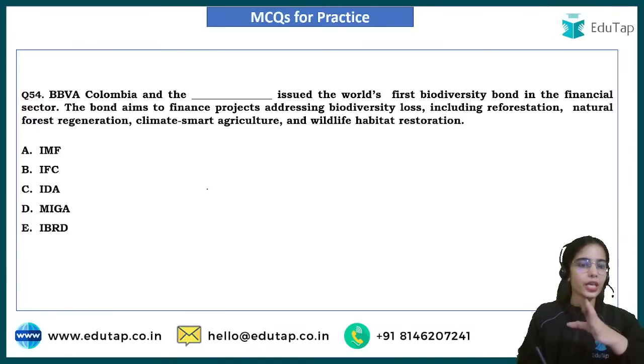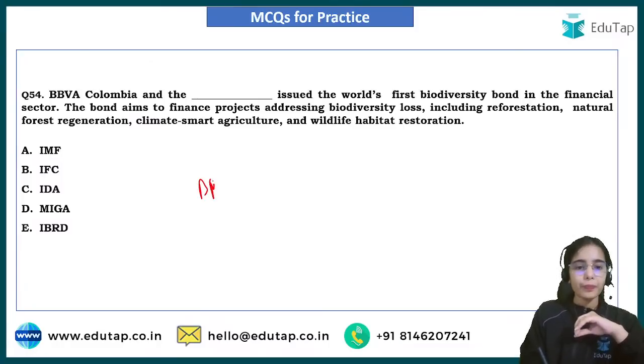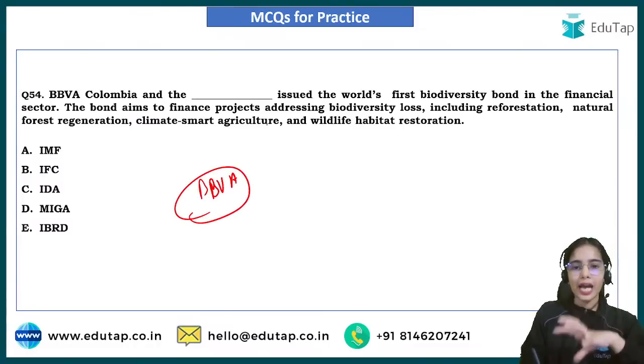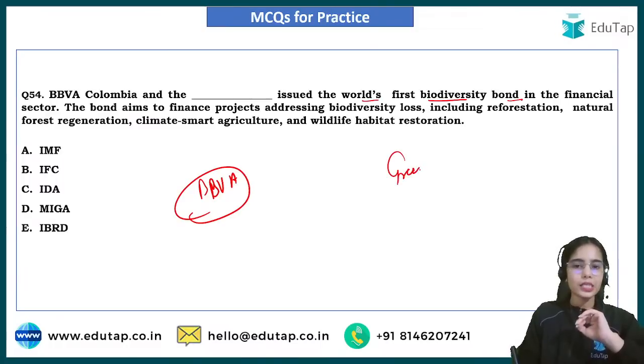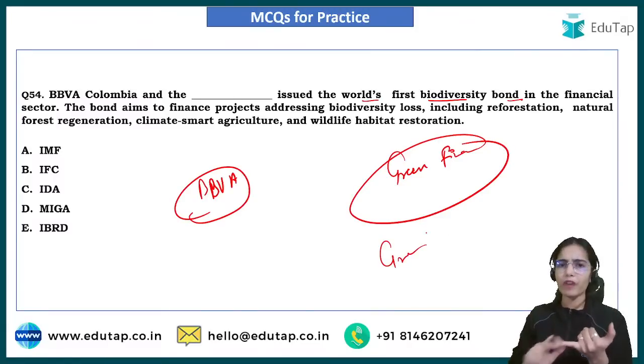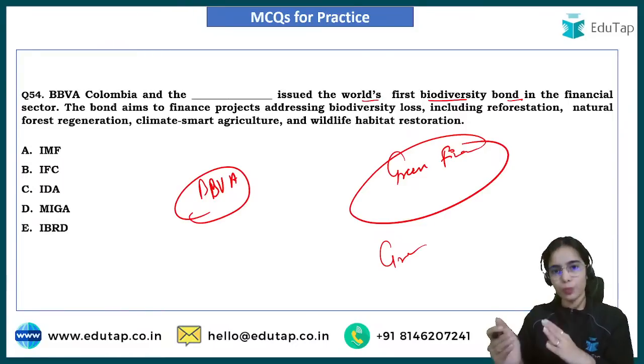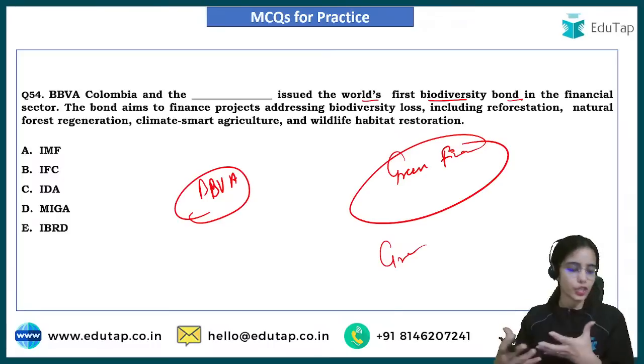Now, BBVA Colombia issued the world's first biodiversity bond. Many entities release green finance bonds for green infrastructure, for solar power plants, for hydropower plants and such. But this is the first time when the world's first biodiversity bond has been released, for reforestation and such things.